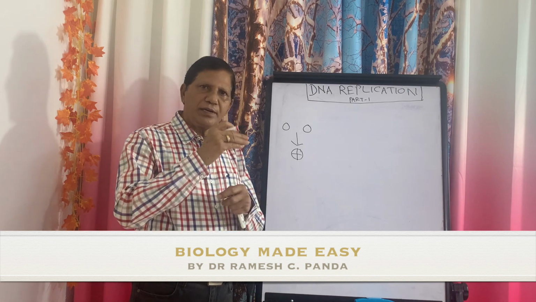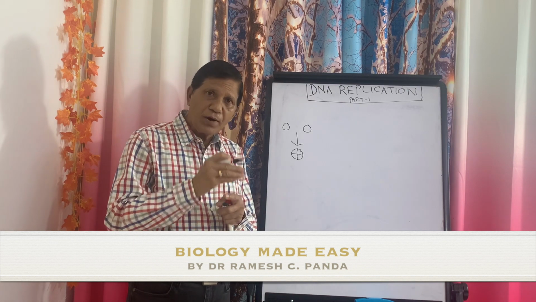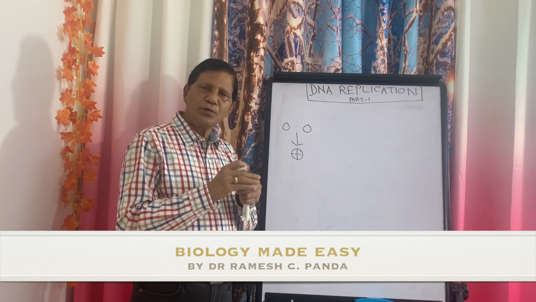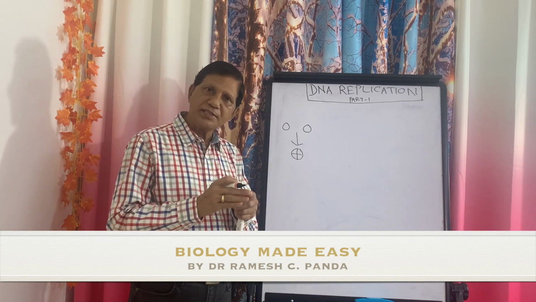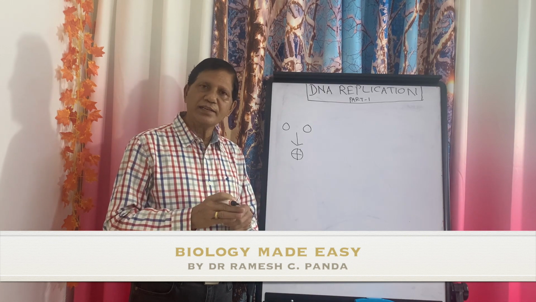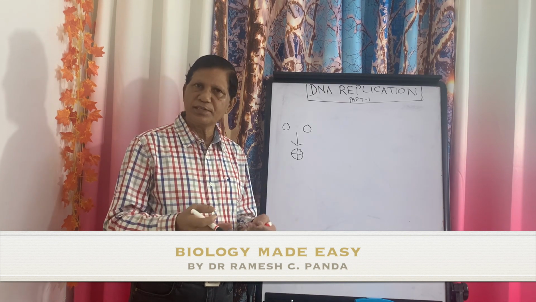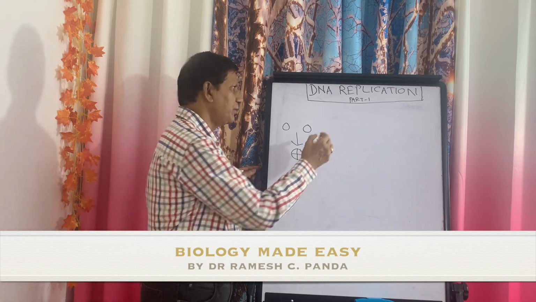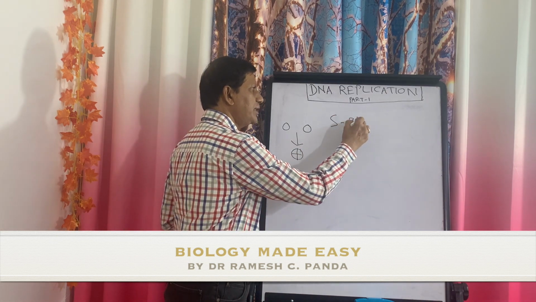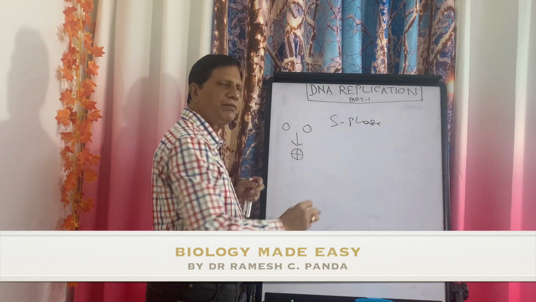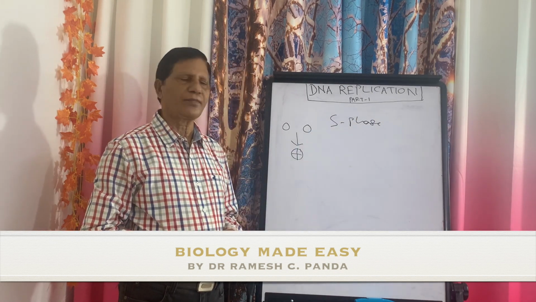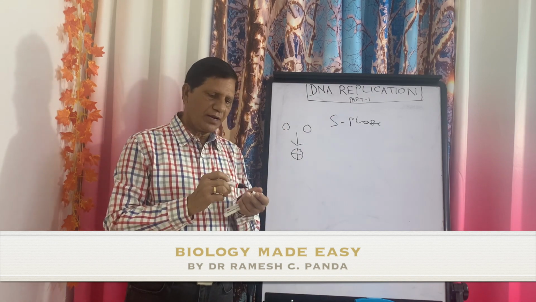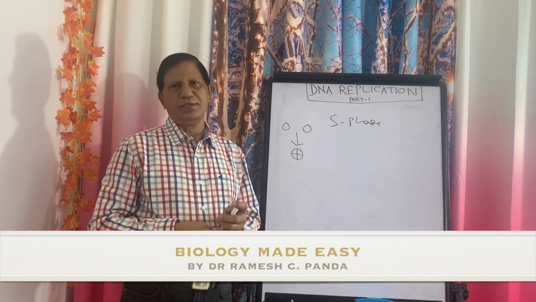So, when it will replicate, at what stage will it replicate? When the cell is dividing. So, when the cell is dividing, the first is the cell cycle. In the cell cycle, there are G1, S, G2, all these phases. And this DNA replicates during the S phase of the cell cycle. Important from examination point of view. Now, if it replicates at S phase, what is the method of replication?